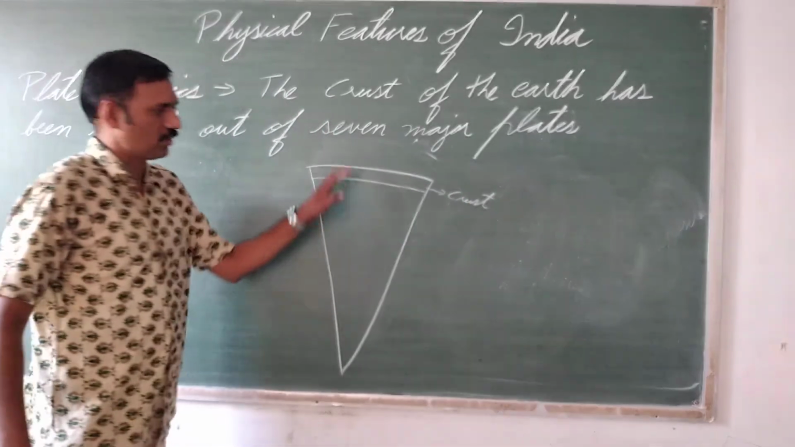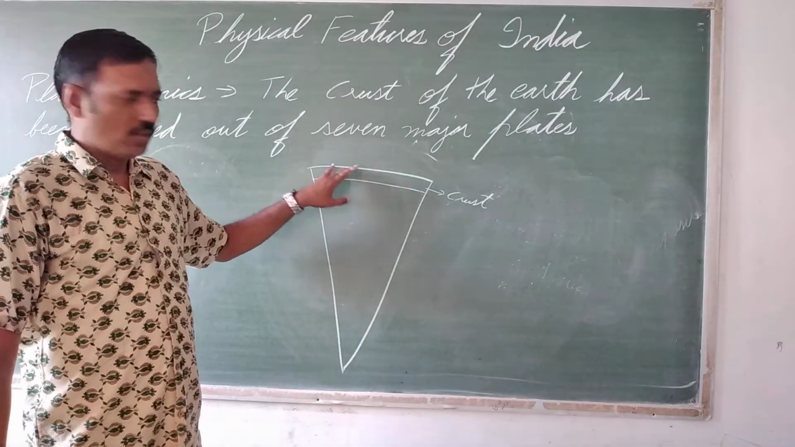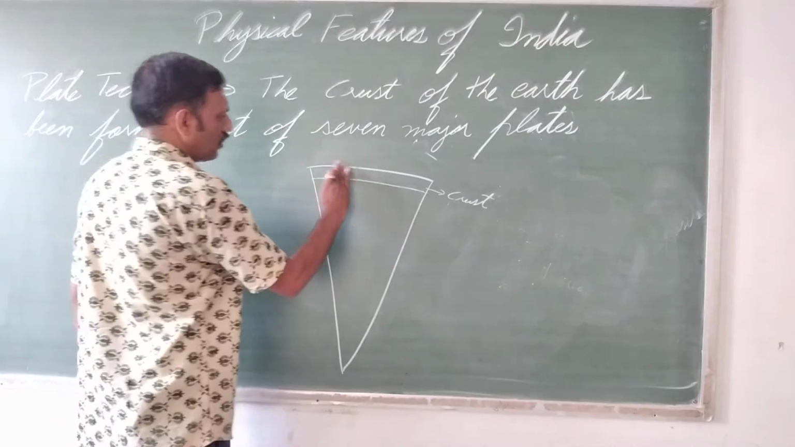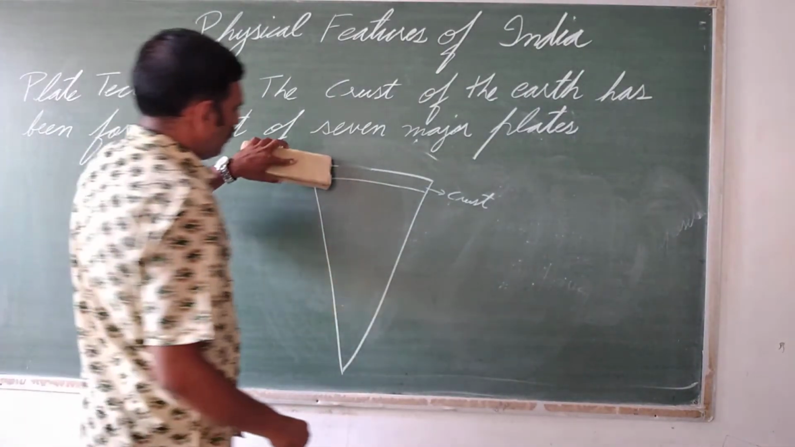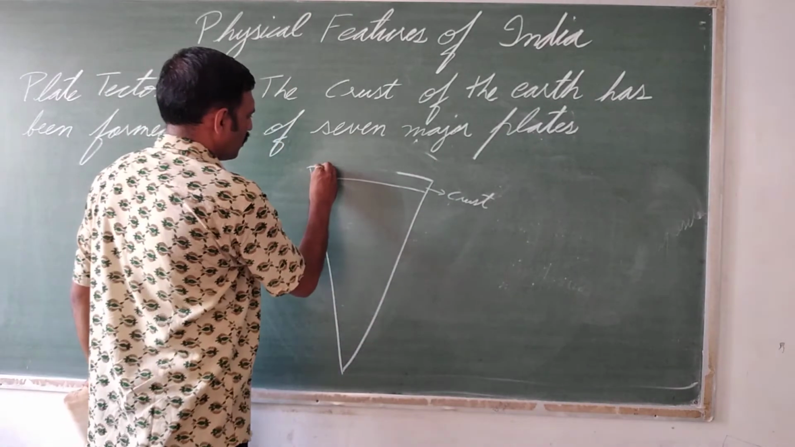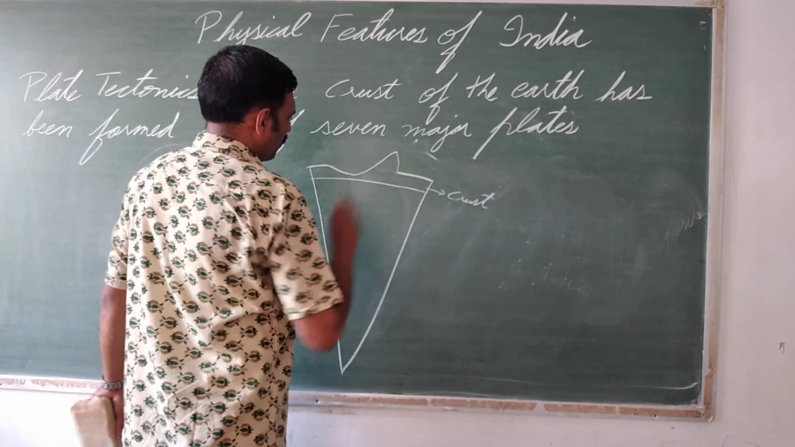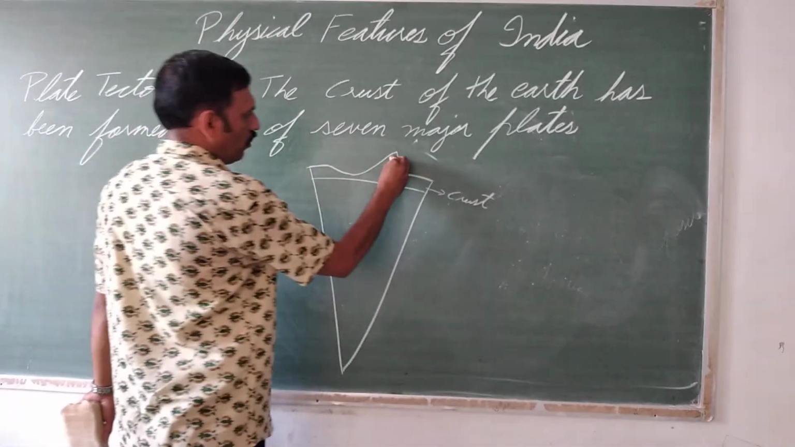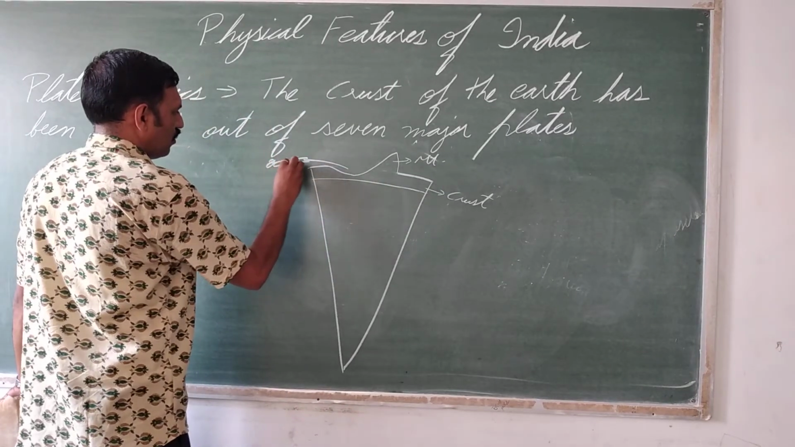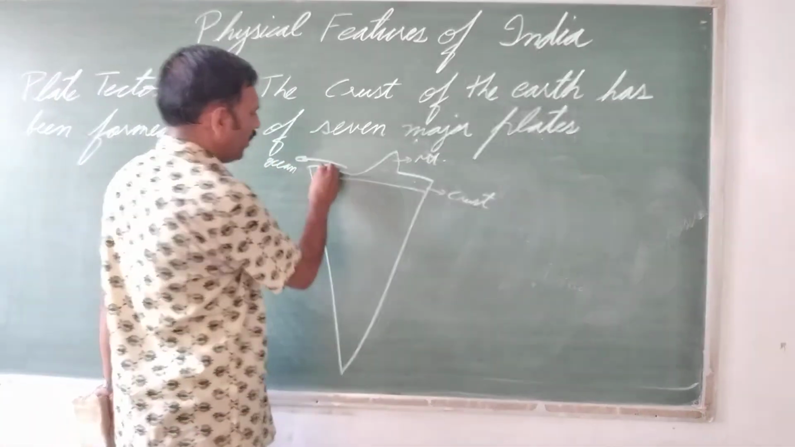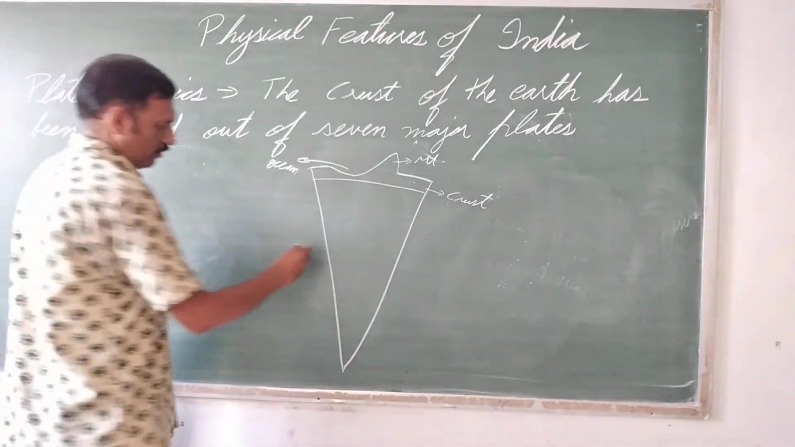where we all are living is the crust on the earth's surface, and all the oceans are also here. The thickness of crust varies from place to place. If it is the earth's surface, it can be like this. Here it will be mountains, ocean, normally plain landmass. It can vary from place to place on the earth.